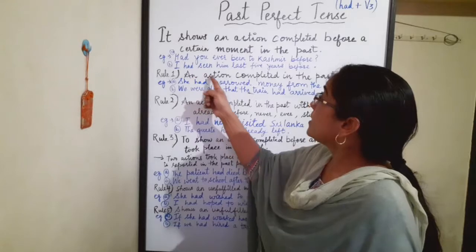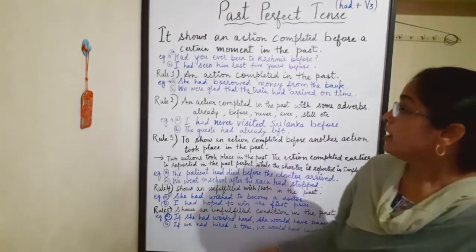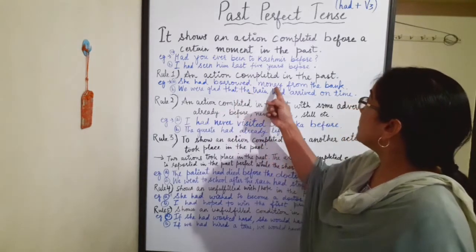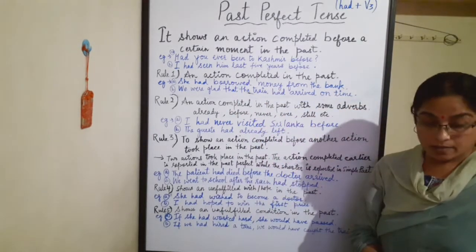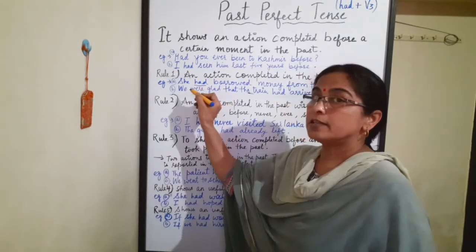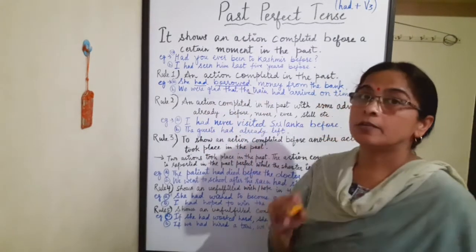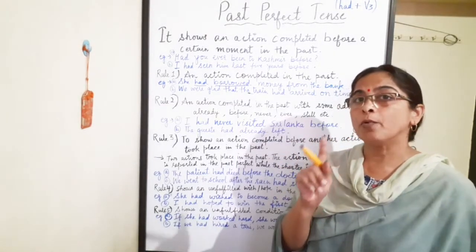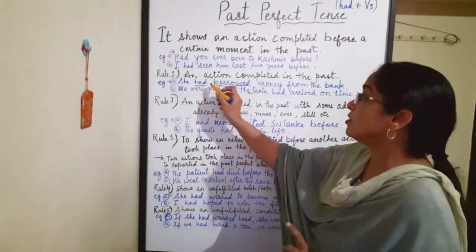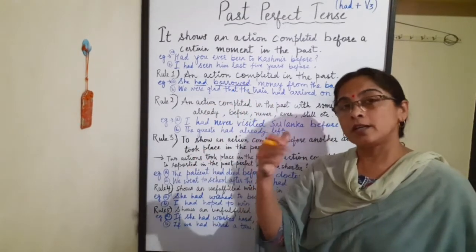Rule number 1, an action completed in the past. Means already the action is completed. Like example number 1, she had borrowed money from the bank. Here had is the past tense of have, so we use had, and borrowed is V3 of borrow. Borrow is V1, V2 is borrowed, V3 is also borrowed. So she had borrowed money from the bank, an action which has already completed.